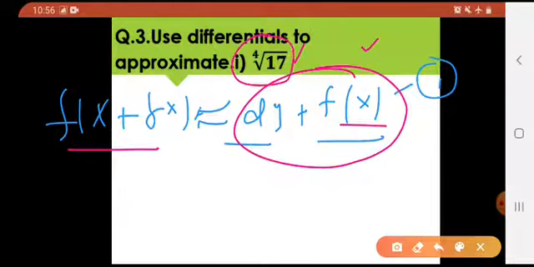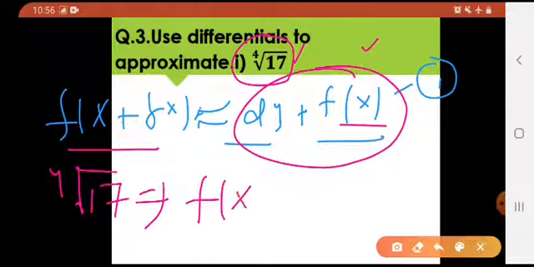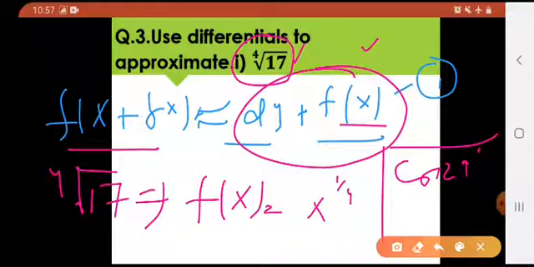Look at this question. No matter what question is given to you, you have to compare it with f of x. For example, if I have 4th power of 17, I'll be saying, okay, my f of x is x raised to the power 1 by 4. Let me give you another example. What if they have given you cos 29 degree? So you will be saying, okay, your f of x would be cos of x. Getting it?